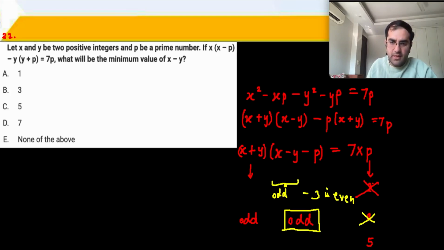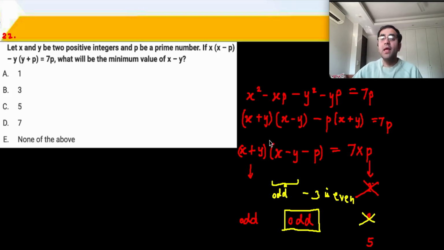So this is a little bit tricky. In the exam, obviously, you might possibly just take cases and then realize, oh, it's not working out. Right? So in solving this, when I took P as 2, I realized that even into even is equal to 14. 14 is a product of two even numbers, which is not possible. When I have 7 into 3, 21, that means that these two numbers are odd. Okay? Odd into odd will give you 21.